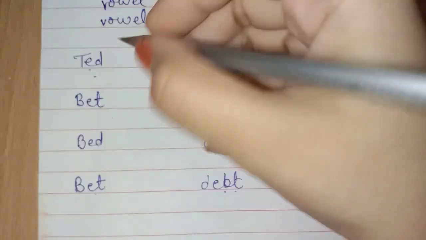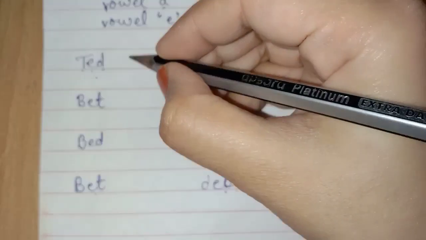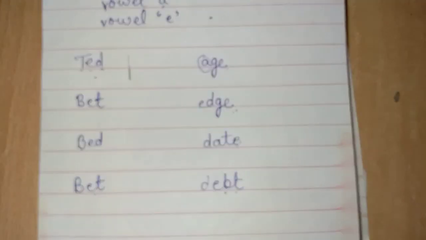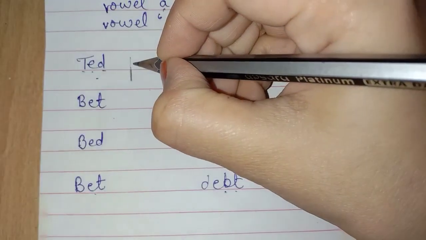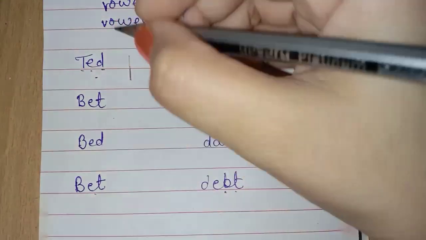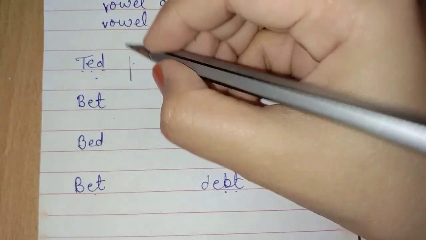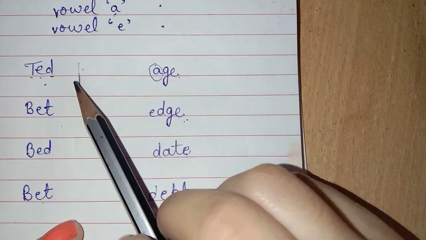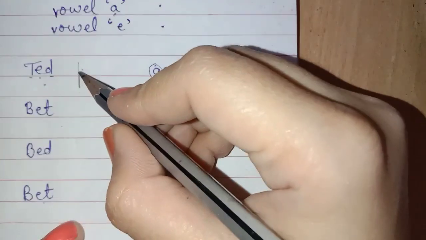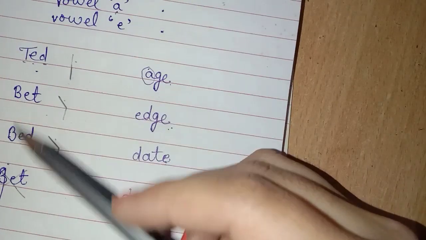You can easily write the T and D strokes. This is T and this is D. We have merged both of them. We have to place the E vowel after T. This is T, this is the E vowel, TED. This is B, this is T, and the E vowel: bet. B, D, E vowel. Mistake, I wrote bet two times.